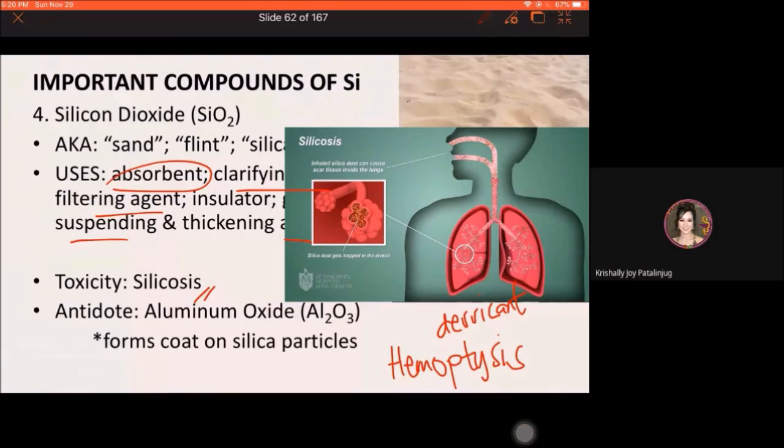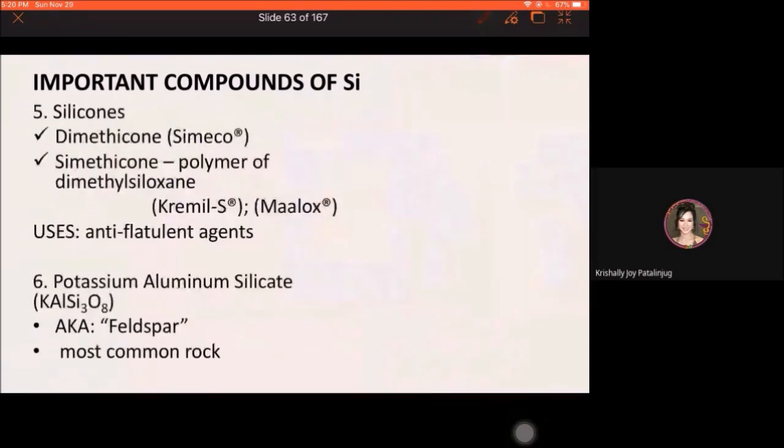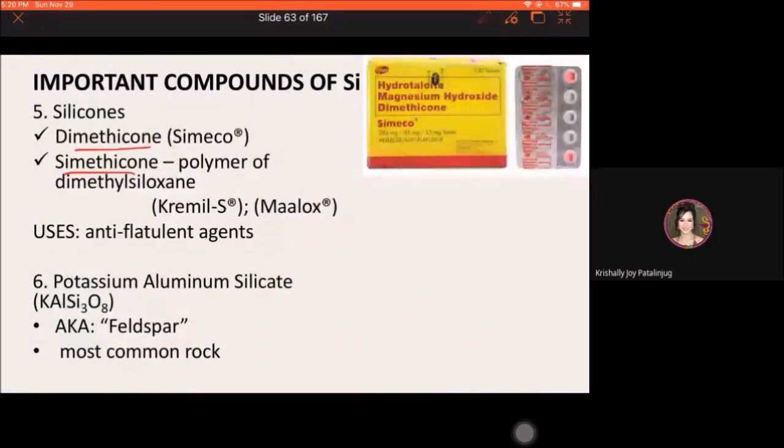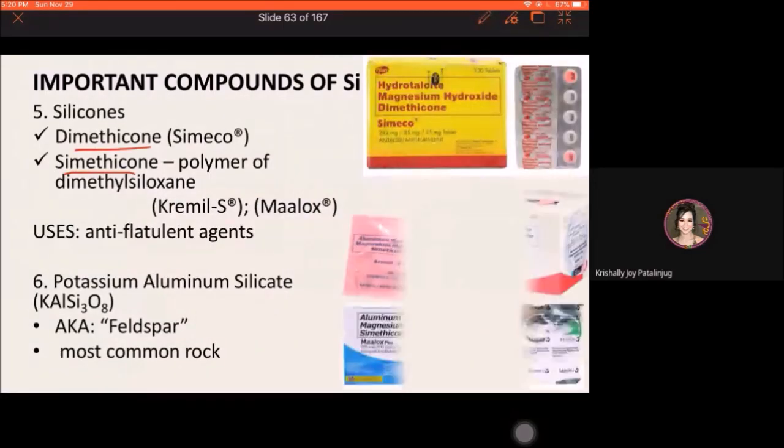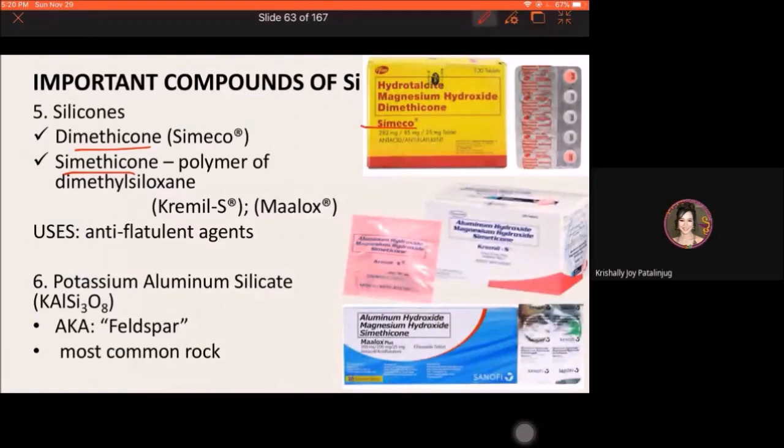Silicones naman, example, the dimethicone, simethicone. Present siya sa mga antacid formulations. Example, sa dimethicone, present siya sa Simico na antacid. Ano yung gamit ng mga silicones in antacids? Anti-flatulent, anti-gas. Okay, simethicone, present naman siya sa Kremil-S Plain, sa Maalox Plus. Alright, so anti-flatulent yung mga silicones in the preparation of antacids. And we also have potassium aluminum silicate. This is just a mineral, the most common rock, feldspar. Alright.